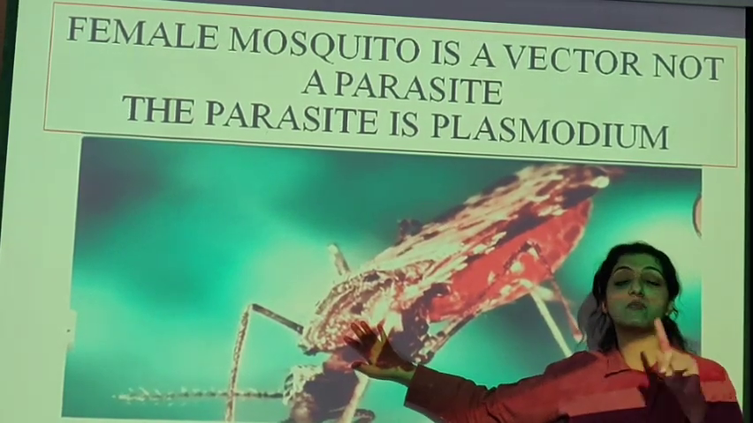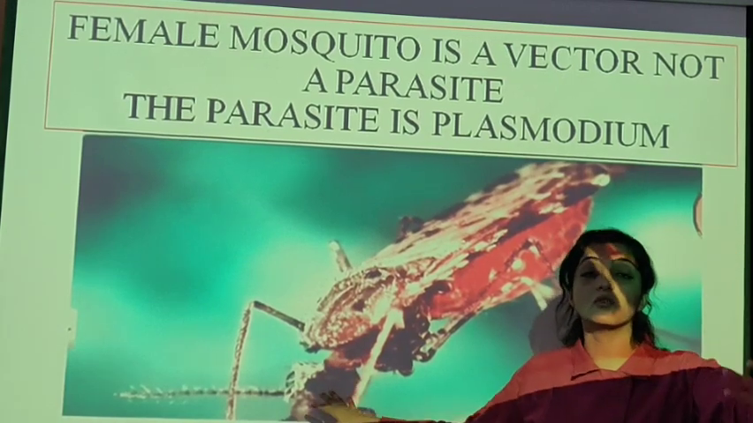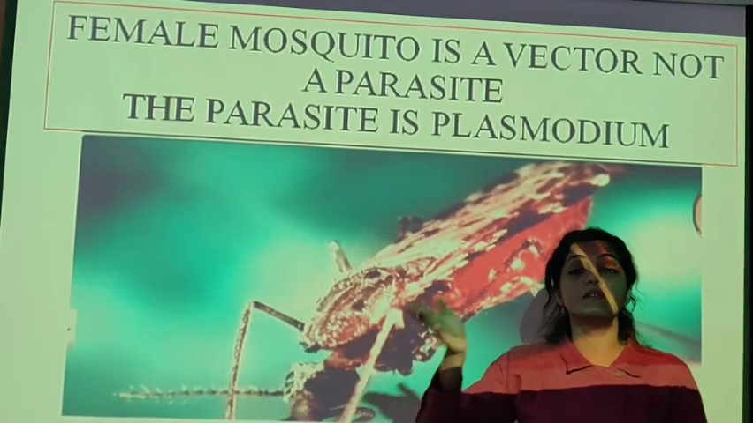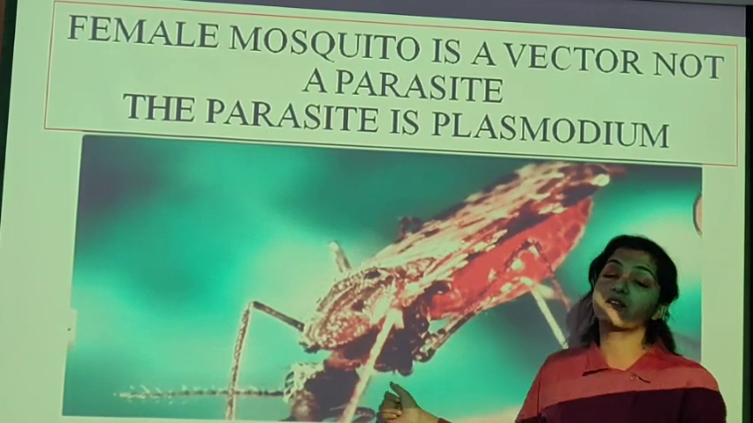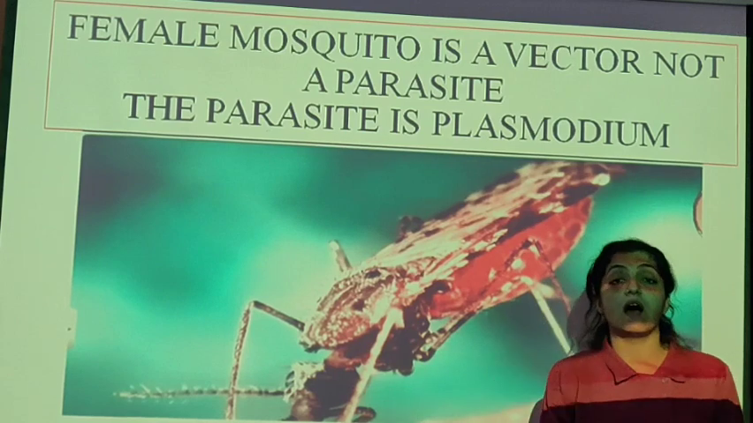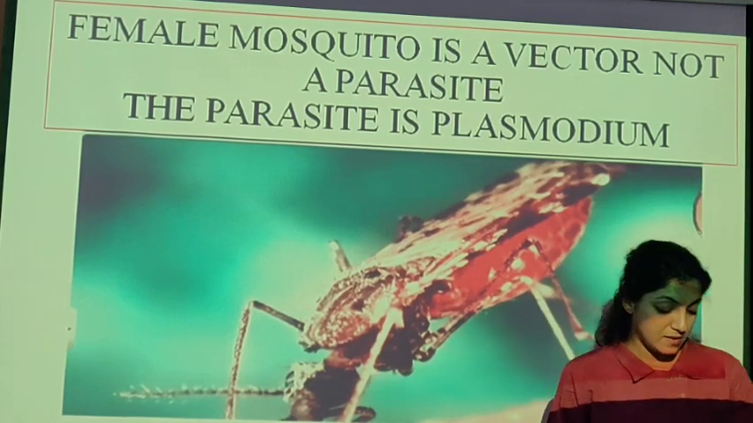Female Anopheles mosquito parasite है या vector है या दोनों है. It's just a vector. It just helps in the spread of disease from one host to the other. The actual parasite is the Plasmodium. Life cycle of malaria. उसको देखो एक बार फिर से.